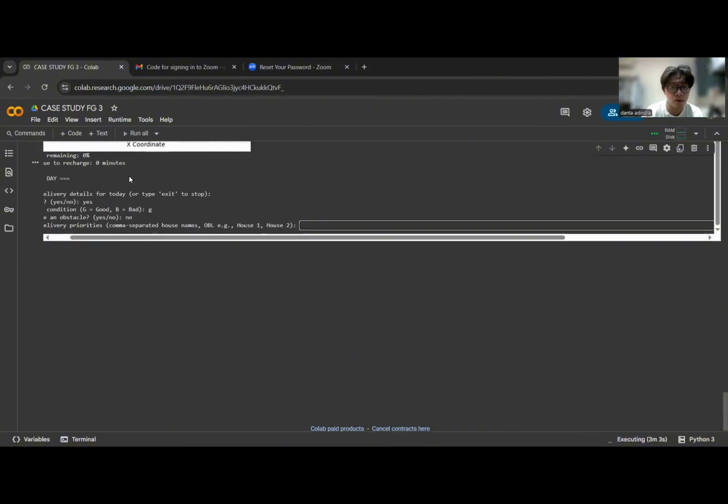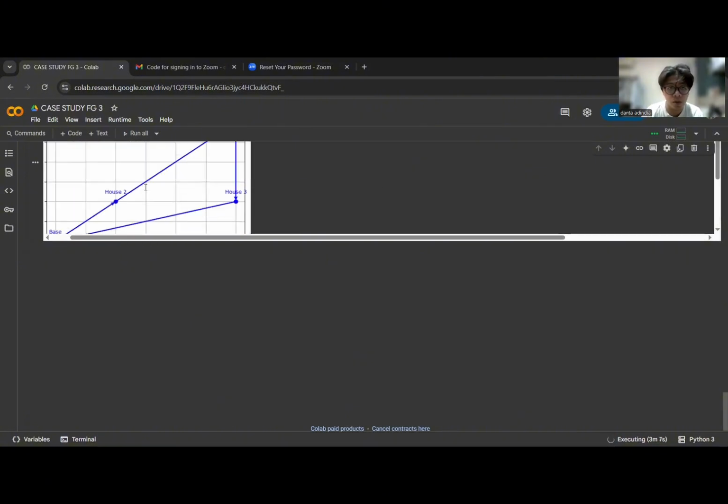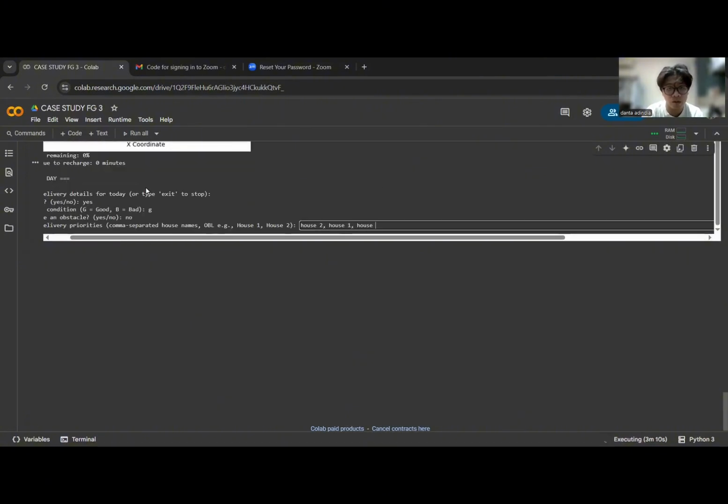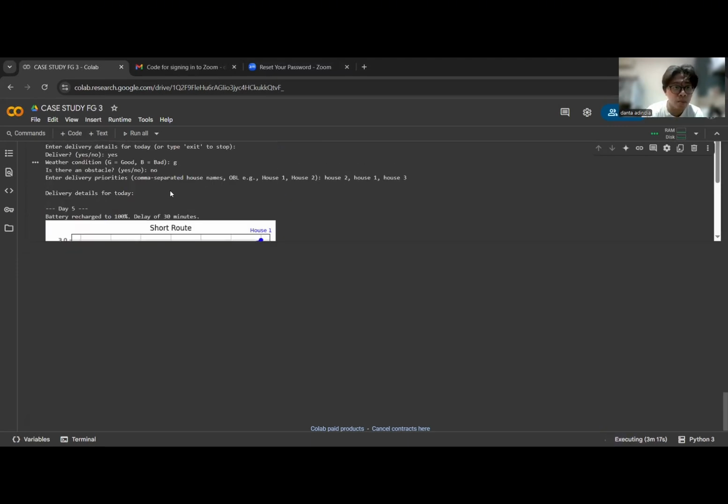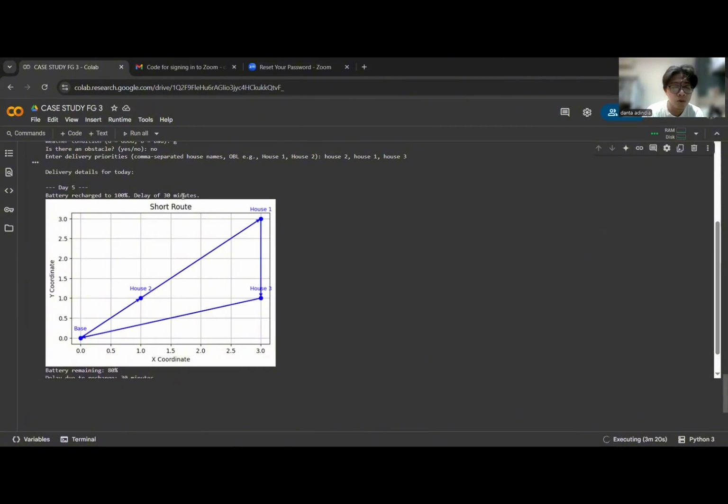And then for the houses, let's keep it the same as the last one, which is house 2, house 1, and house 3. It will make the same illustration as before because the priority list is the same, but there is a delay of 30 minutes due to the recharge of the battery. We can see that the battery is now recharged to 100%.